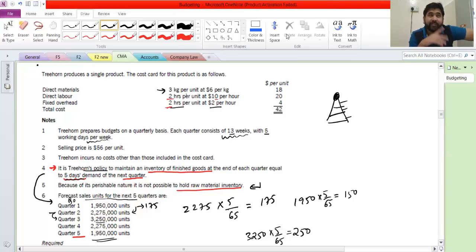Cash budget and a statement of cash flow are two completely different things. A statement of cash flow is about the past, what has happened. And a cash budget is where we are projecting what is going to happen in the future. So we do not prepare a statement of cash flow for budgeting, and instead we make a cash budget. Okay, now I get it.